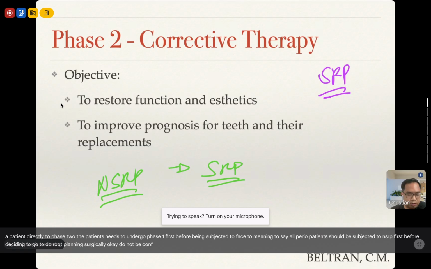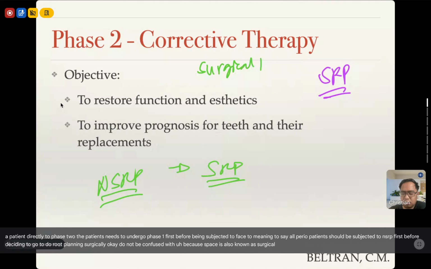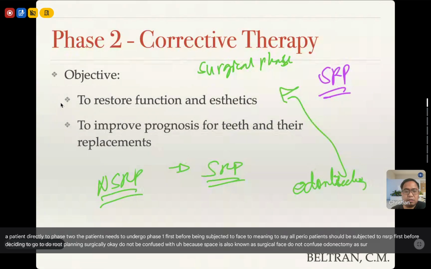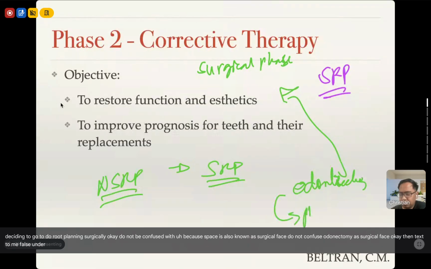Do not be confused, because phase 2 is also known as surgical phase. Do not confuse odontectomy as surgical phase. Okay? Odontectomy falls under phase 1 still.